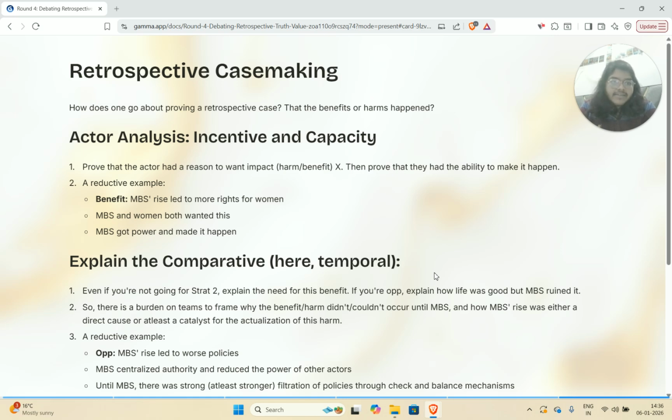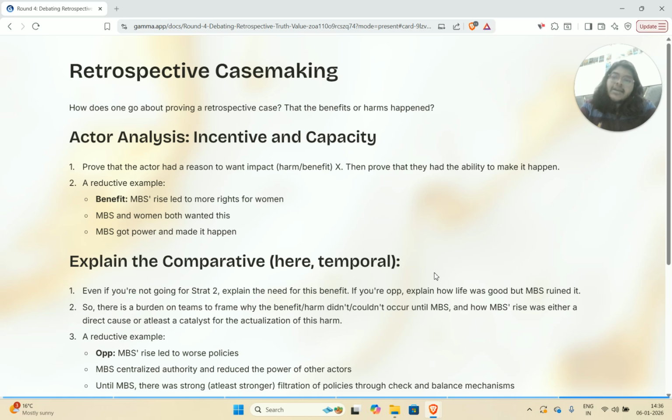I think we can divide this approach a little bit. The first step that potentially you can use to be able to prove a harm that has already happened or a benefit that has already happened is actor analysis. And here I don't necessarily just mean MBS. When I talk about an actor, I talk about any entity that had an ability or a disability to be able to make something happen. And this is a conscious entity. Of course, it can be a group, but it had incentives for wanting something to happen.